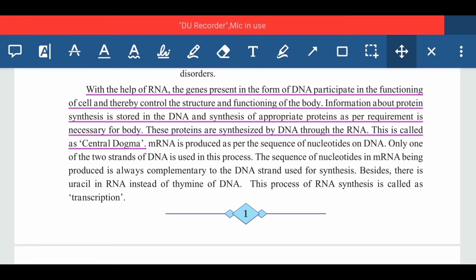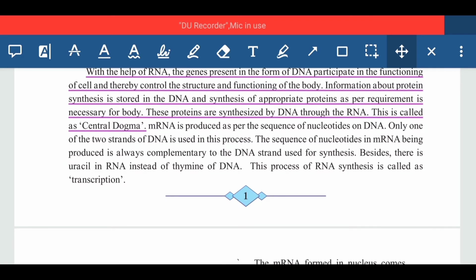and the sequence of the nucleotides in the mRNA being produced is always complementary to the DNA strand used for the synthesis. Besides, there is uracil in RNA instead of thymine of DNA. Again, this is very important.